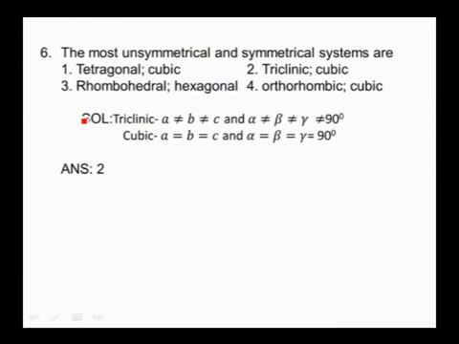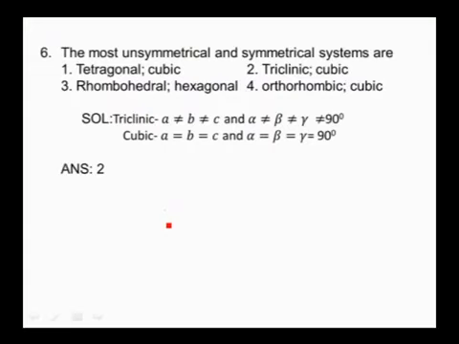The most unsymmetrical system and symmetrical systems are, the given options are tetragonal and cubic, triclinic and cubic, rhombohedral and hexagonal, orthorhombic and cubic. Now if you see the parameters here, for a triclinic system, a is not equal to b is not equal to c, alpha is not equal to beta is not equal to gamma is not equal to 90. All lengths as well as angles are entirely different. So this is the most unsymmetric system.